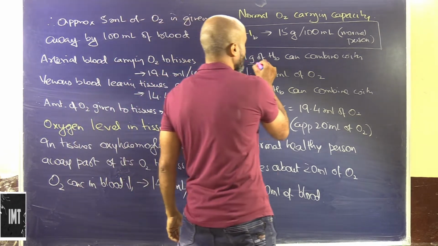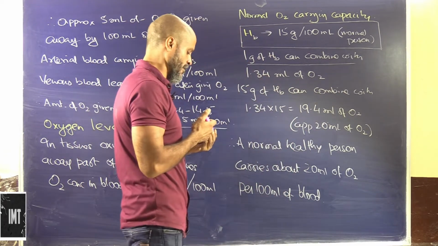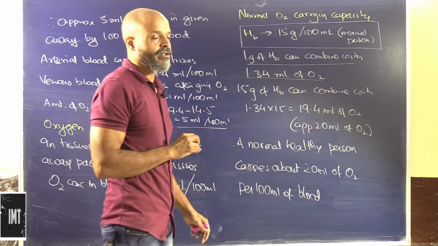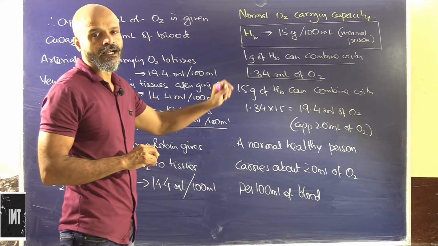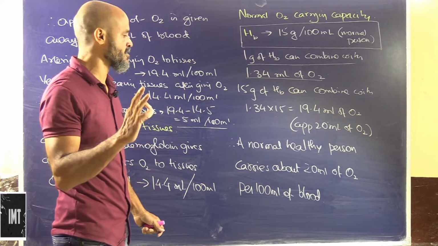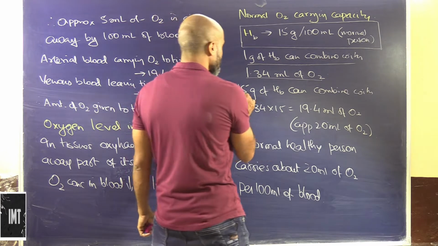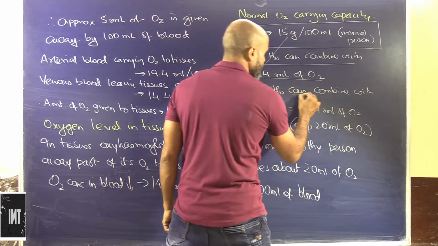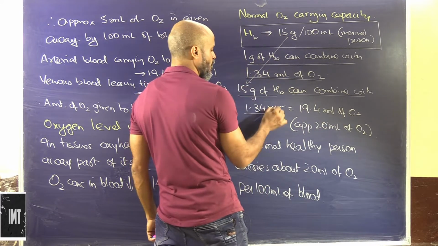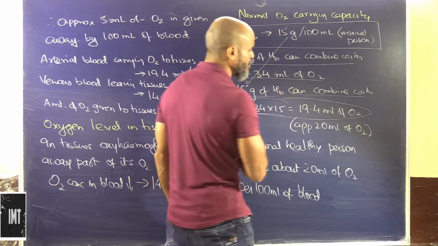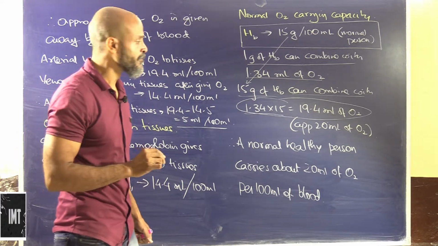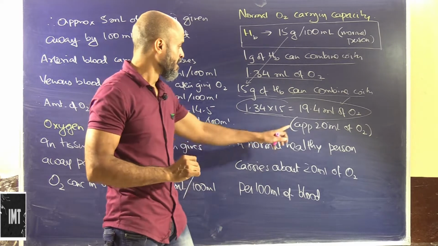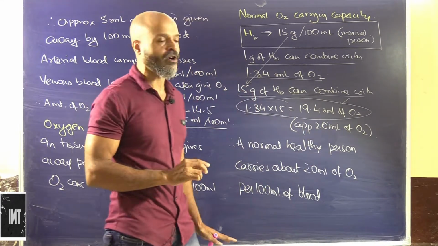So 1 gram of hemoglobin can combine with approximately 1.34 milliliter of oxygen. So very quick mathematics here, just by unitary method we can say that 15 gram of hemoglobin can combine with 1.34 into 15, that's 19.4 milliliter of oxygen. So that's basically the content of oxygen in blood, approximately 20 milliliter of O2.